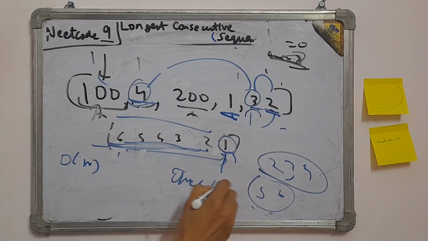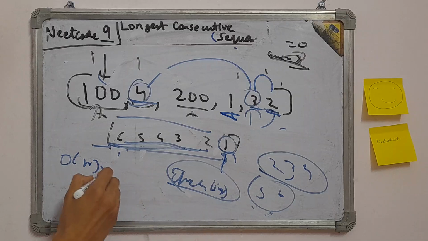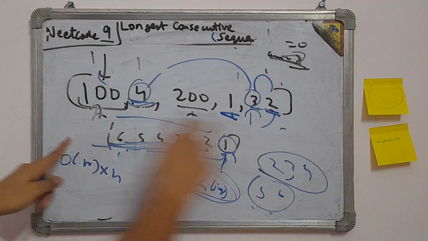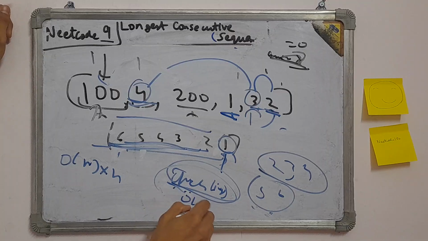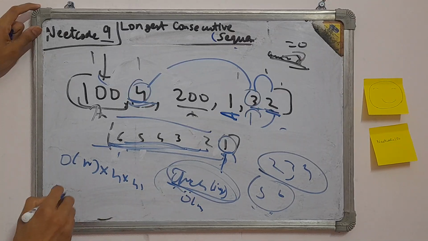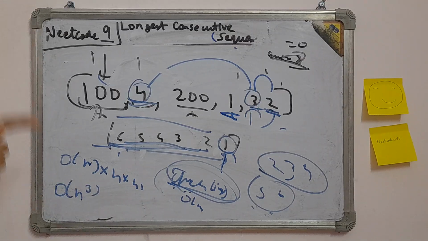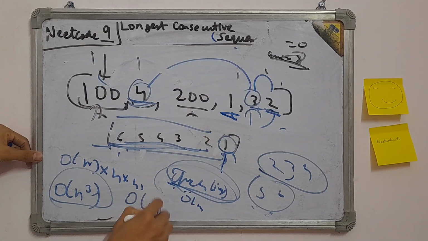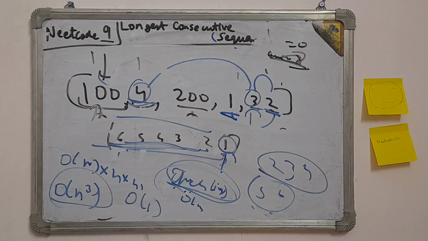This function, check i plus 1, let's say, will be called n times. So that means again n. Now this function is called n times, and this function also does one loop over the full array, so this is also O of n. So again n here. So this is the time complexity, O of n cube in the worst case, if the full array is a sequence. Space was nothing because we did not take any extra space. So obviously this is not an optimal solution. We have to find something better to solve it in as little time as possible. So let's have the next approach.